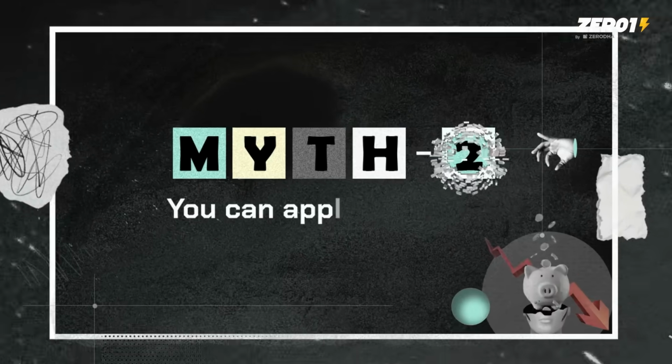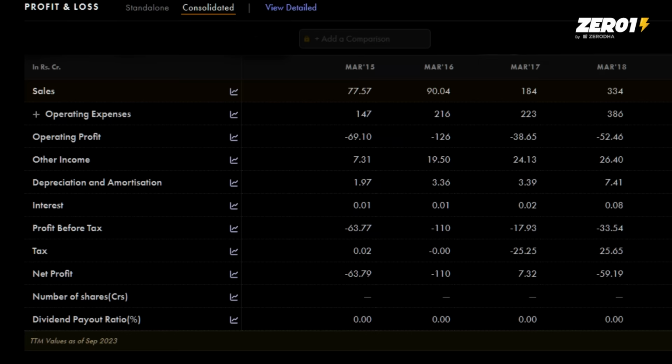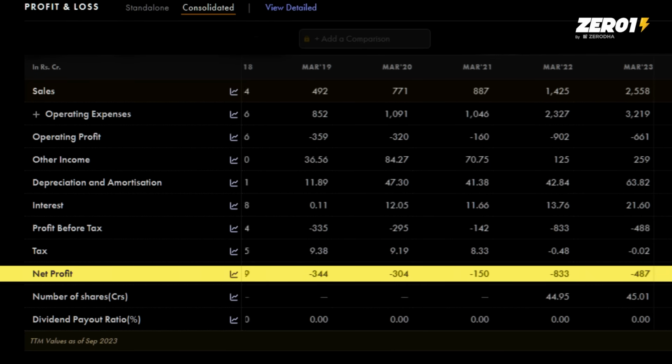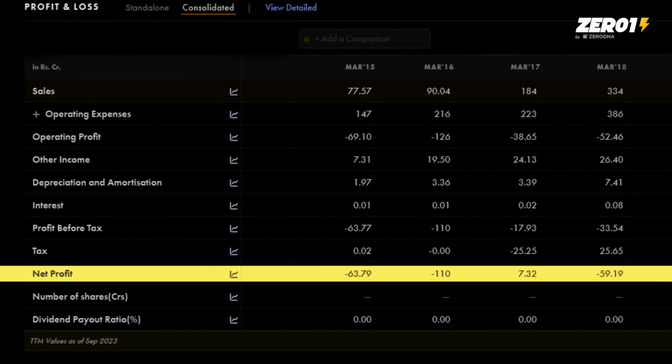Myth number 2, you can apply PE ratio to any sector. Okay guys, every sector has its own ratio and PE ratio may not apply. Let's see an example like a high technology growth sector. So what I'll do is I'll show you a real company over here. Obviously, I'll remove the name and we can see over here that this company year on year is net profit minus 63, minus 1, minus 59, so on and so forth.